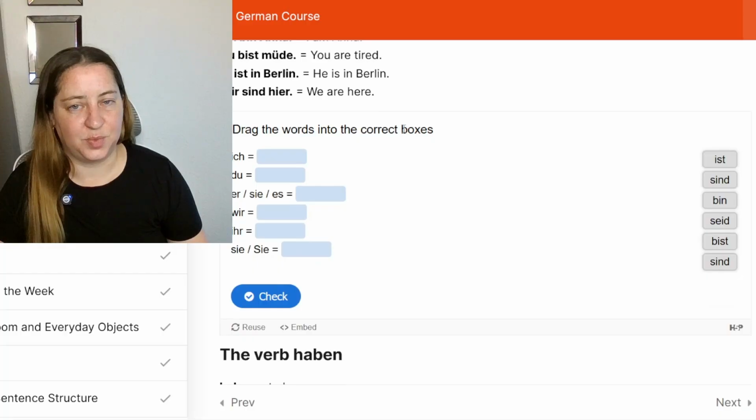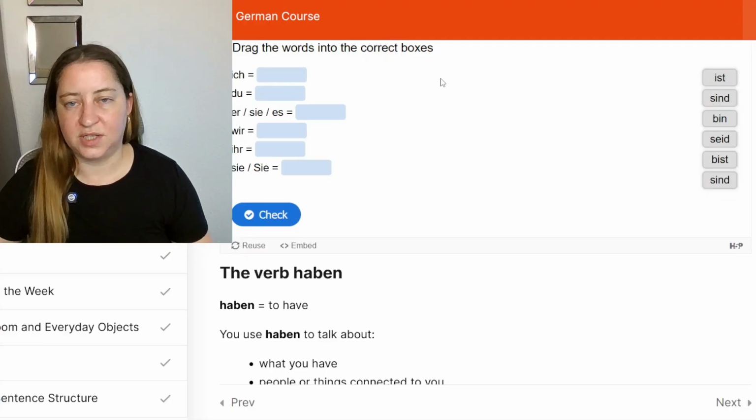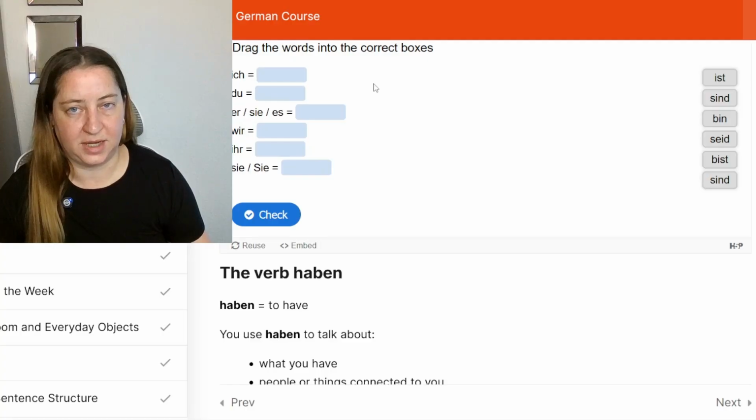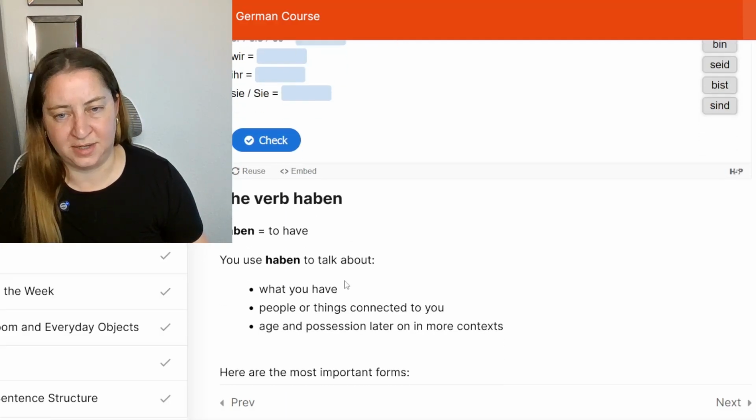So let's see if you can remember the correct forms and drag the words into the correct box. You can do this exercise for free at the A1 German course website linked below. After you're done, check your answers to see if you're right. And let's move on to the verb haben.